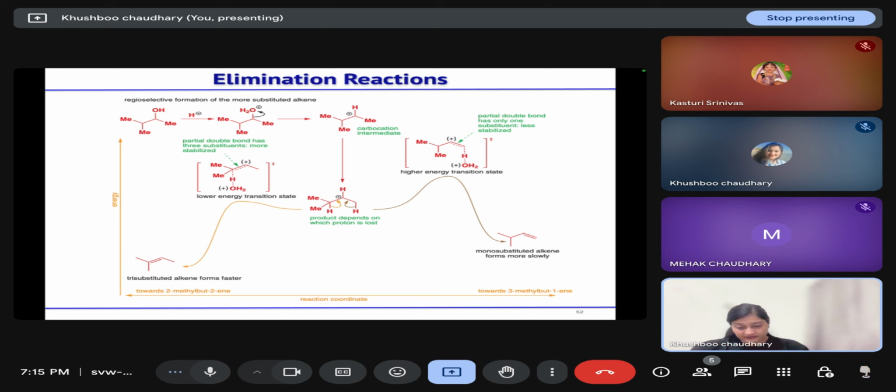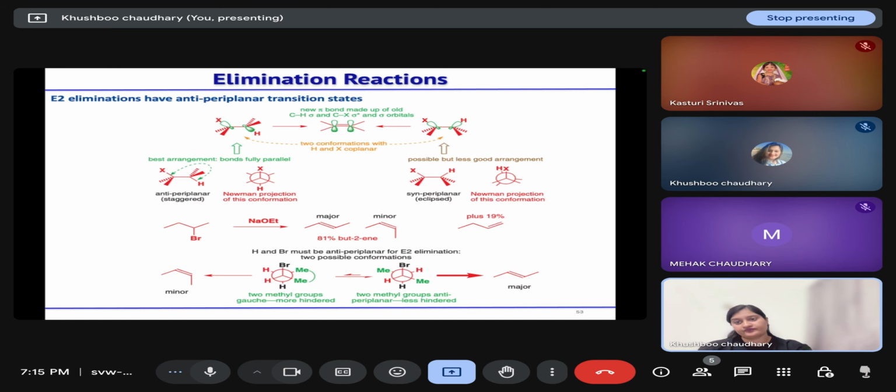Then regioselectivity we can see on the basis of the transition state also, that the more substituted alkene has a lower energy transition state, and the less substituted alkene has a higher energy transition state. So E2 reaction will always favor the trans alkene and the more substituted alkene as the major product.